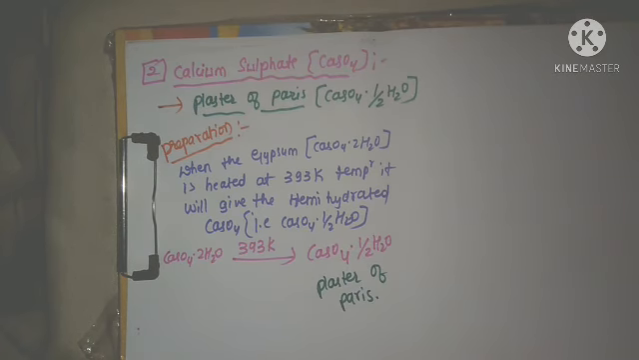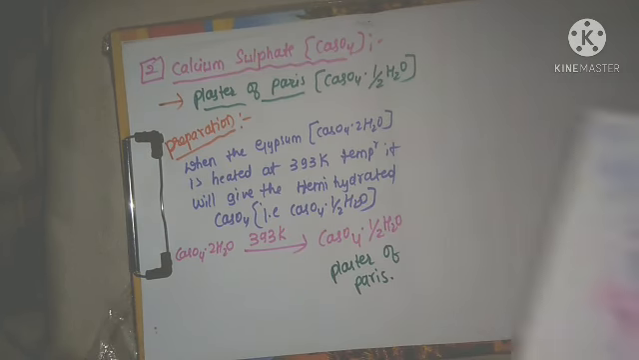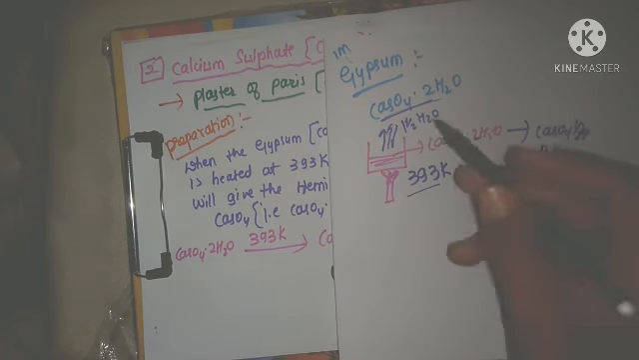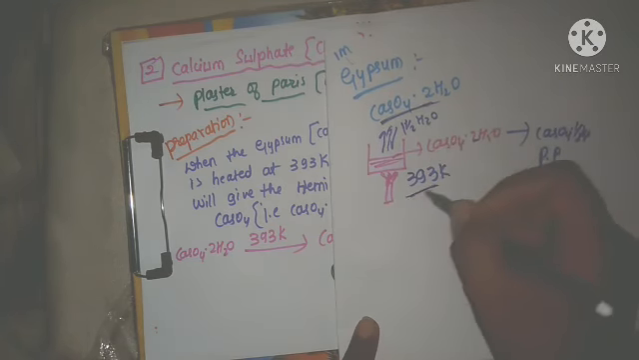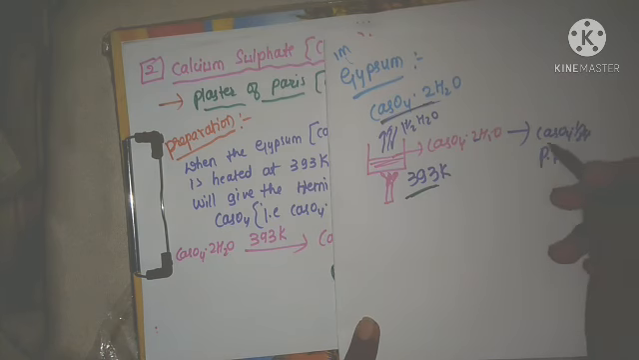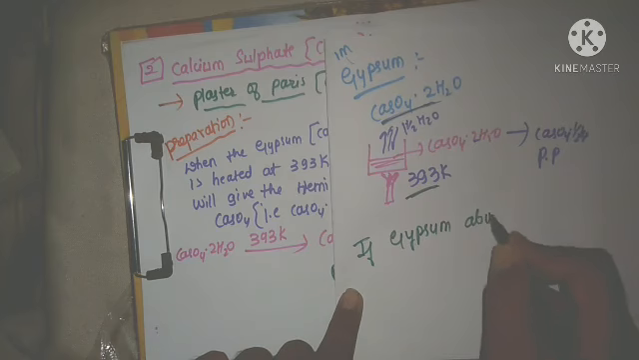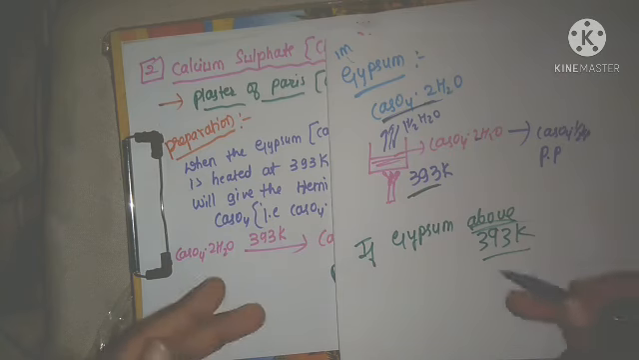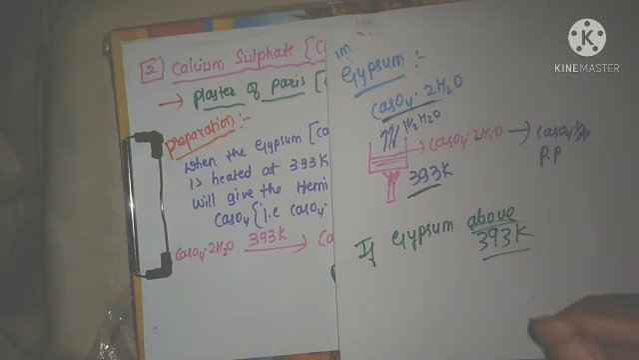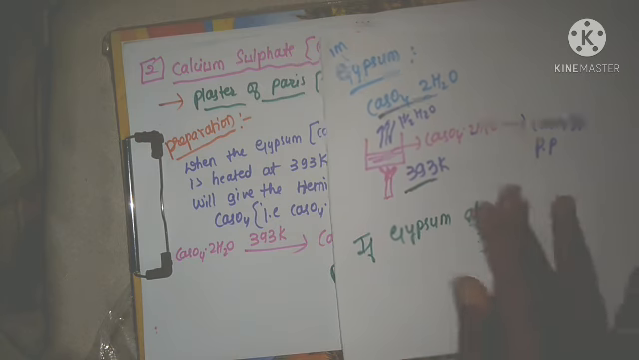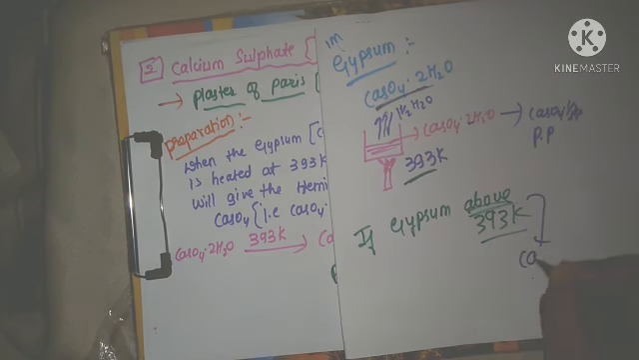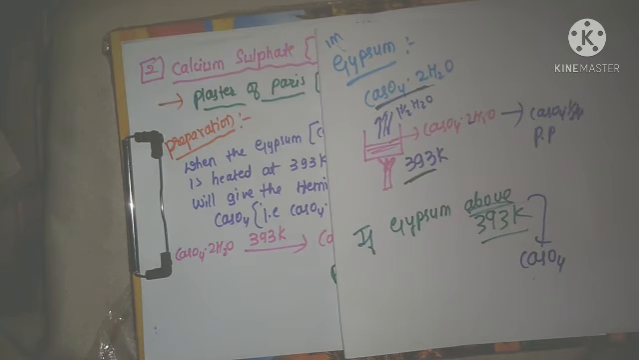Now if this gypsum is heated above 393 Kelvin temperature, what happens? Means there is no water molecule left, that half water molecule is also evaporated. All two water molecules are evaporated from the gypsum, and it will give the compound that is called what? Only calcium sulfate. There is no water molecule, right?